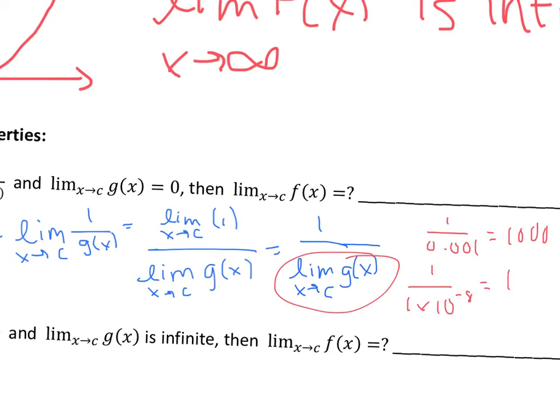That would give me 1 times 10 to the 8th as my answer. So the smaller the number I plug into my denominator, the bigger my answer becomes. So if I'm approaching a really big number, that means that my limit then is infinite.